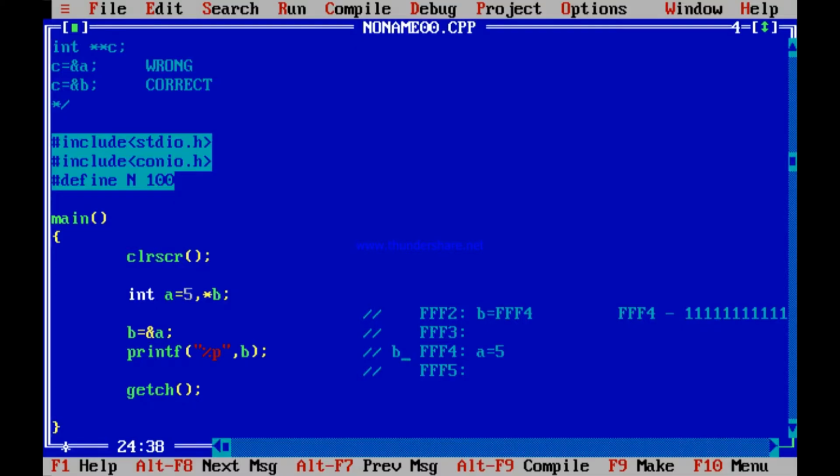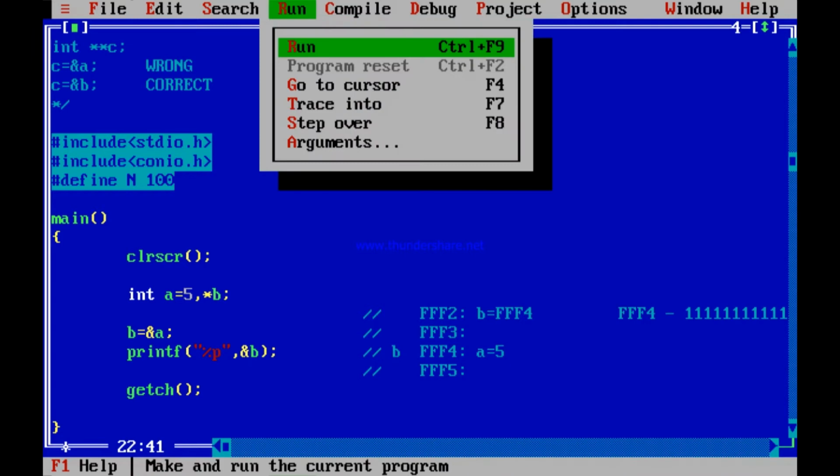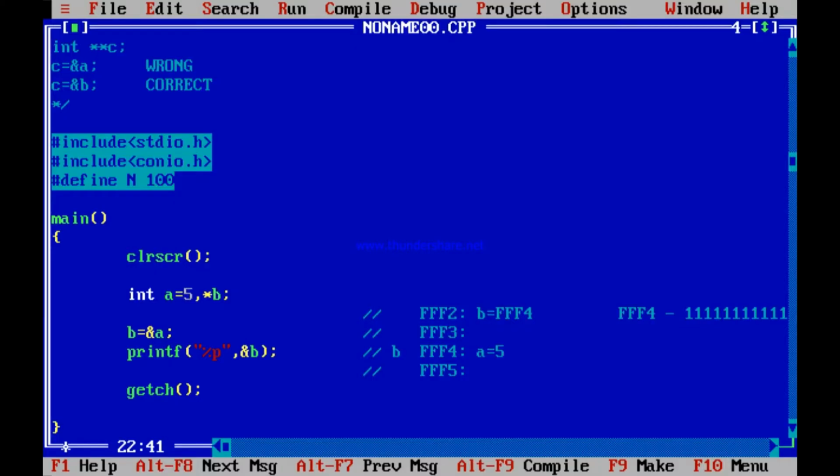Yes, FFF4. Now, if I print address of B, address of B is definitely after all an address, so you will also print it by %P. So what should it print? Wherever B is contained. I run it, alt enter, FFF2. So FFF2 contains this B, FFF4.